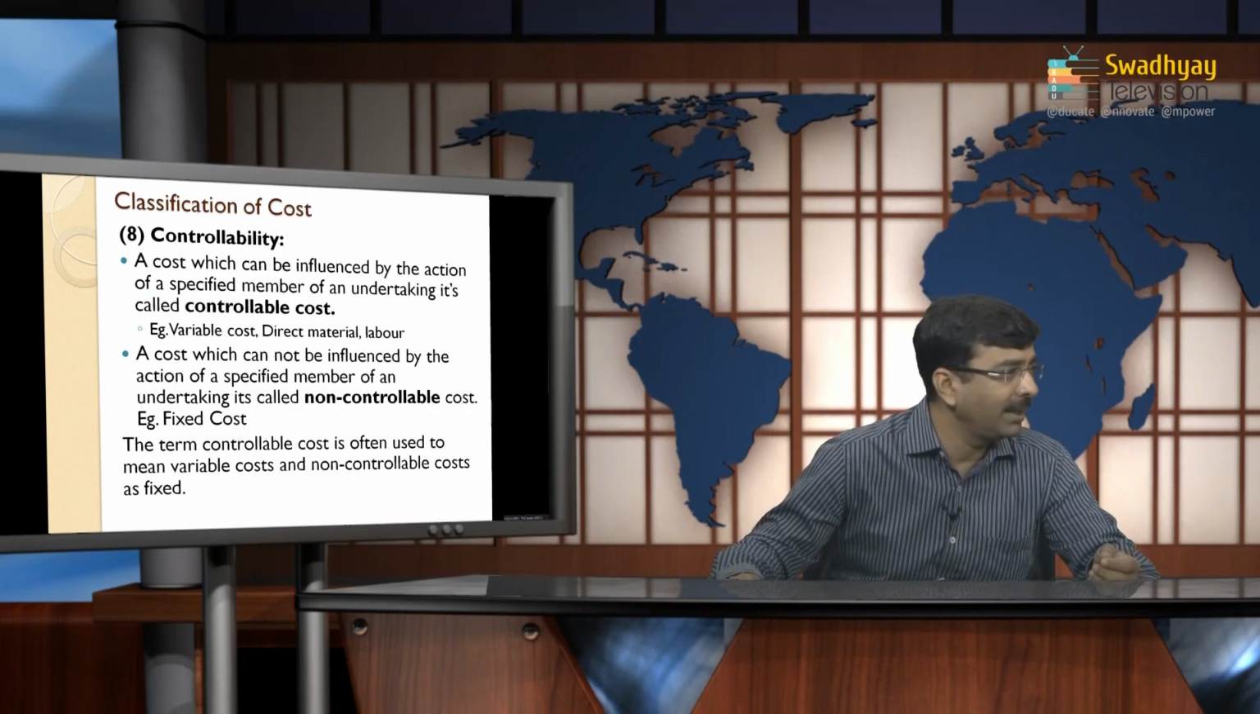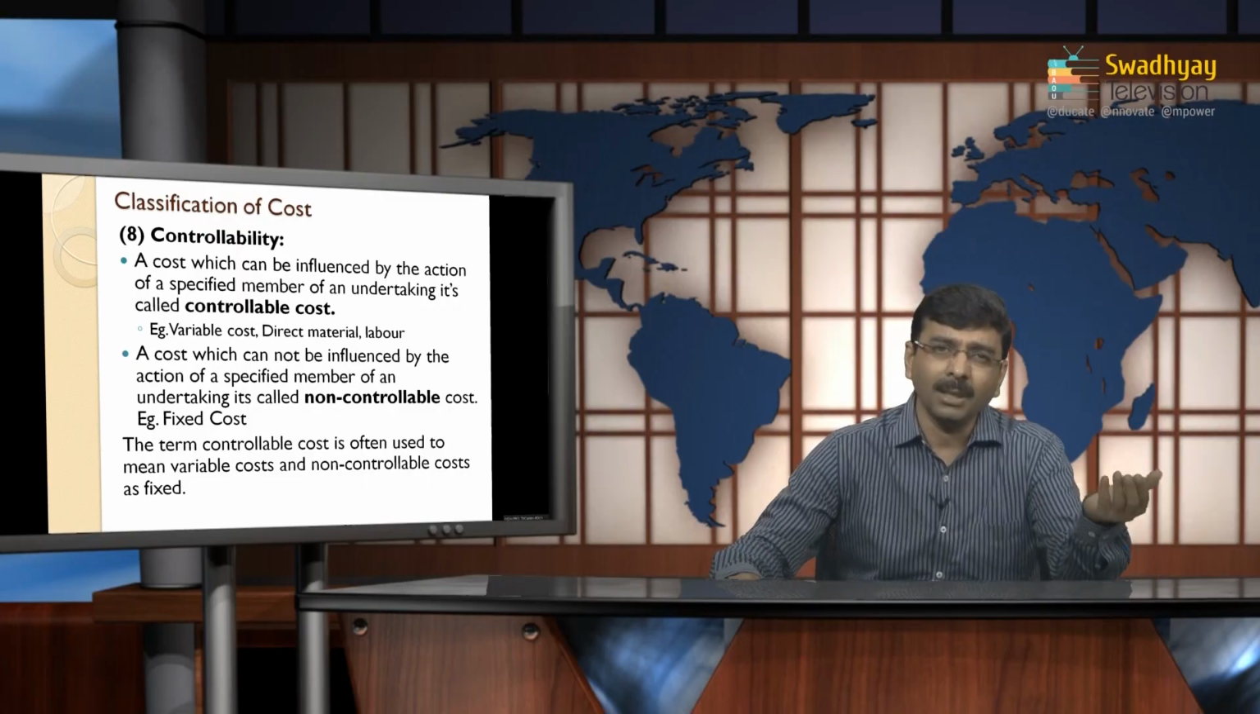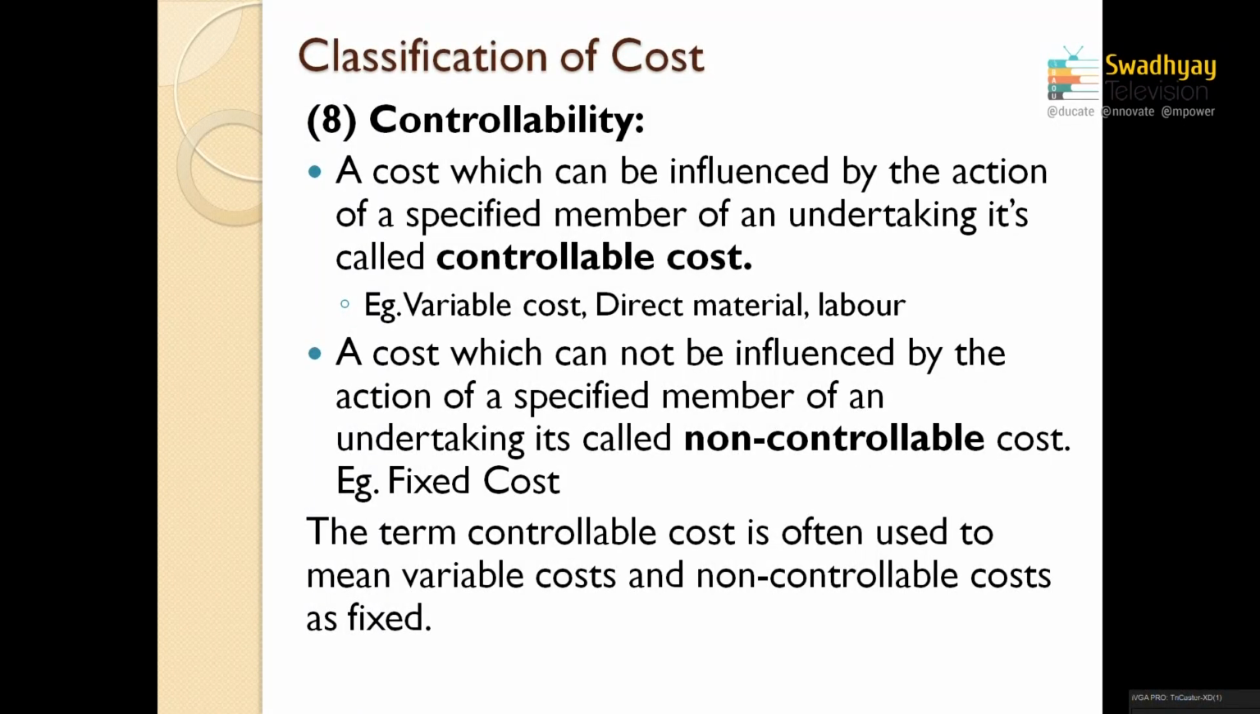Moving to the next point, that is controllability. Controllability has been divided into two parts, that is controllable cost and non-controllable cost. As I already discussed in the previous sections, a controllable cost means the cost can be influenced by any action or a specific unit or a specific concern. It means that if the cost varies on the basis of output, it is a controllable cost. Here variable cost is a controllable cost, like direct material and labor.